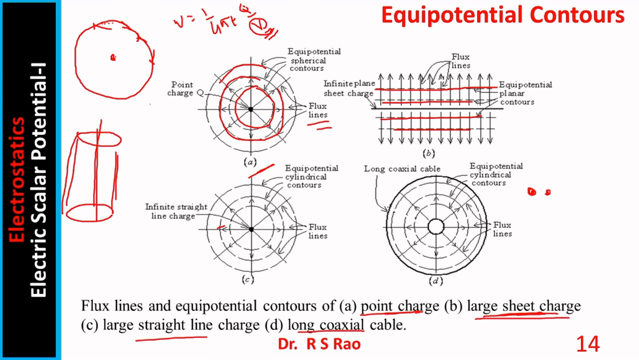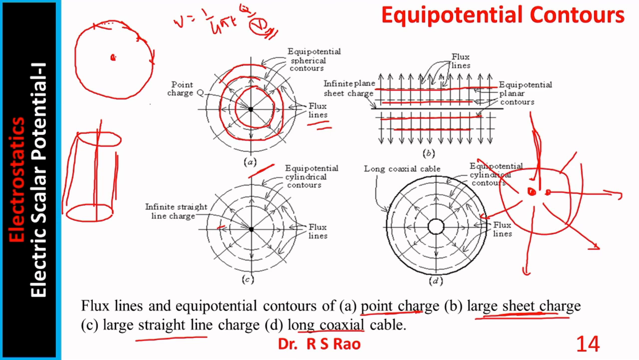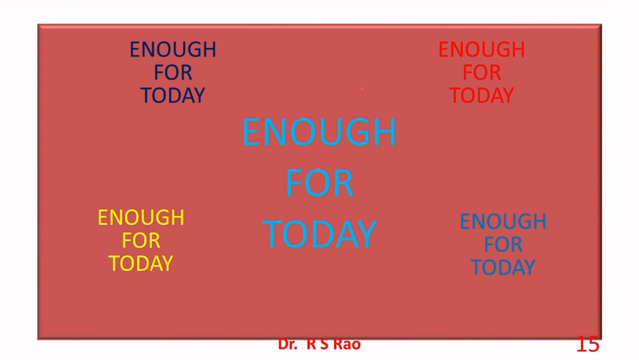According to Coulomb's law, what happens? It simply flies away because of repulsion. If you keep the charge somewhere here, it flies away like this. If you keep it here, it flies away like this. These are flux lines, these are field lines. Basically, they indicate the direction of force experienced by a unit positive charge or test charge. They indicate direction of force, whereas equipotential contours indicate same potential nature. This is what I want to share now.